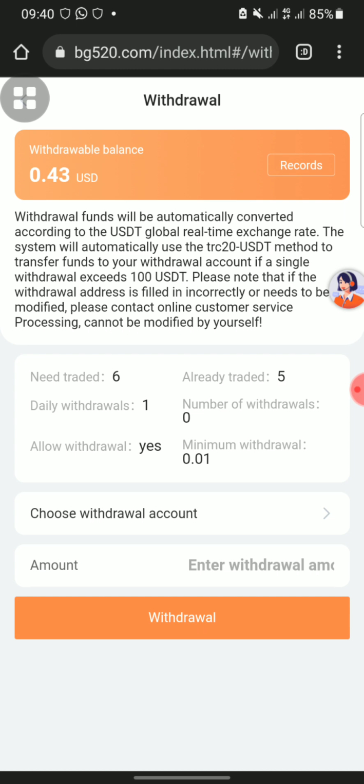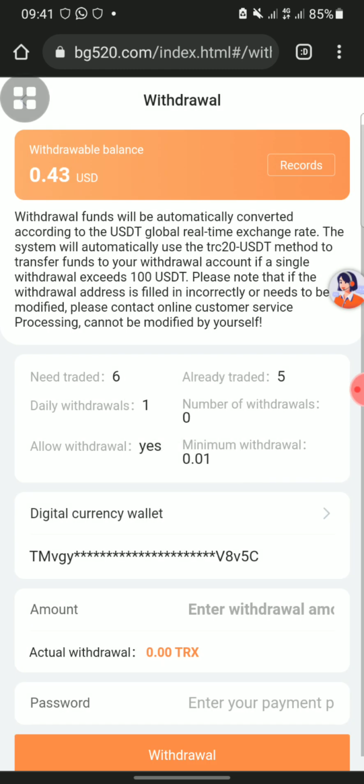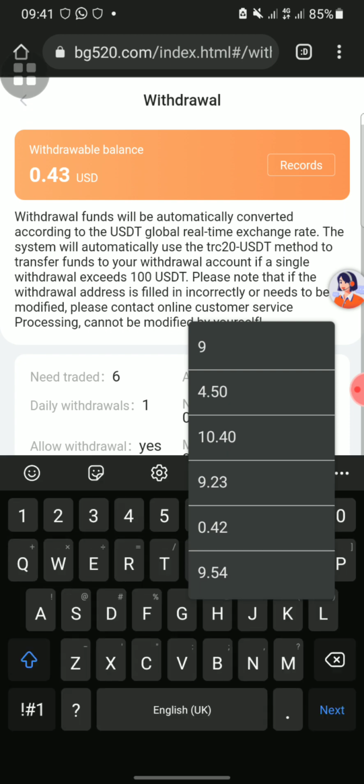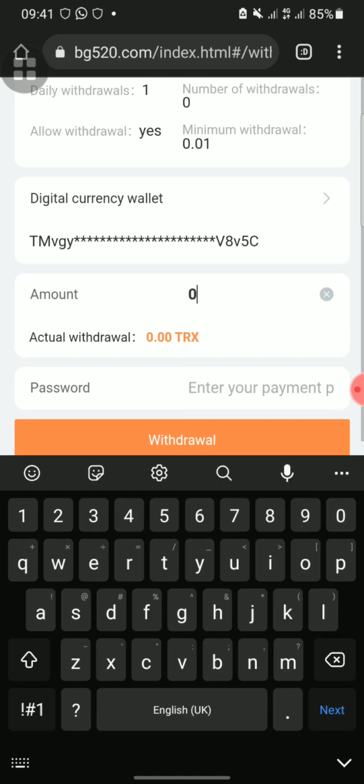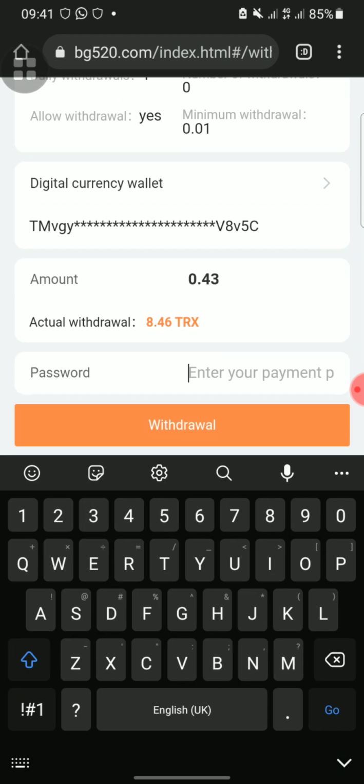All I have to do is to click on this choose withdrawal amount. I will click there and my wallet will appear there. Now choose the amount I want to withdraw, which is 0.43, right? 0.43 USDT. I'll be withdrawing 0.43 USD, which is, I have to enter my transaction password, guys. I'll be posting this video to enter my transaction.